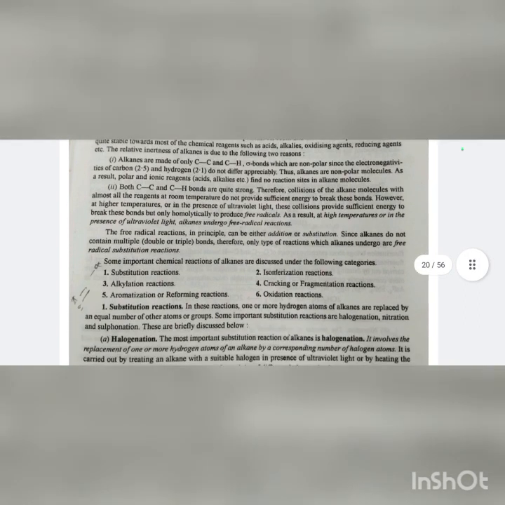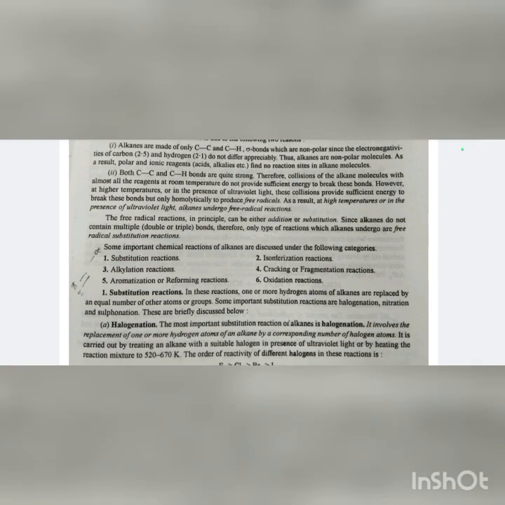Some important chemical reactions of alkanes are discussed under the following categories. First is substitution reaction, second isomerization reaction, third is alkylation reaction, fourth cracking or pyrolysis reaction, fifth is aromatization or reforming reaction, sixth is oxidation. Now first is substitution reaction.